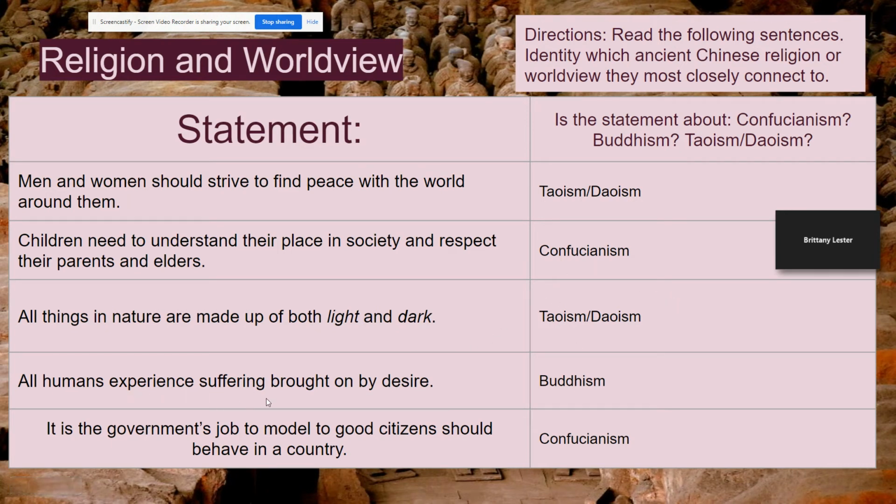All humans experience suffering brought on by desire. That's Buddhism. Remember, they called the suffering and the things that you wanted dust, and you were trying to reach a state of nirvana, which literally means a place without dust or a place without wind, because wind blows dust.